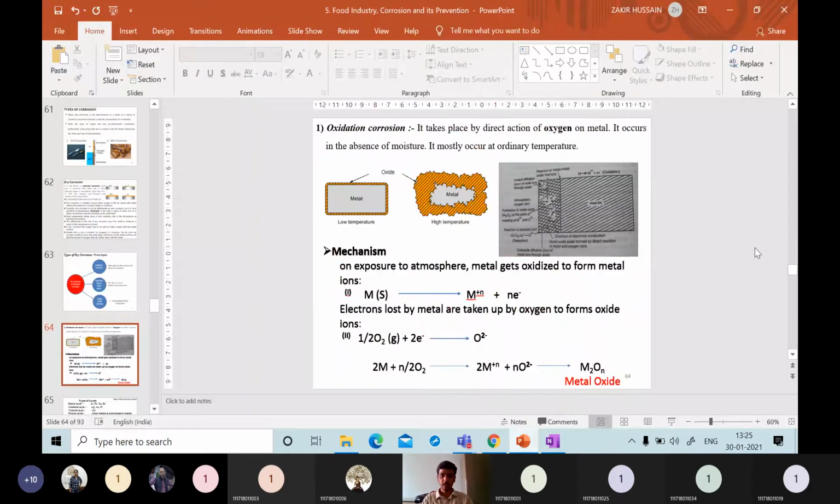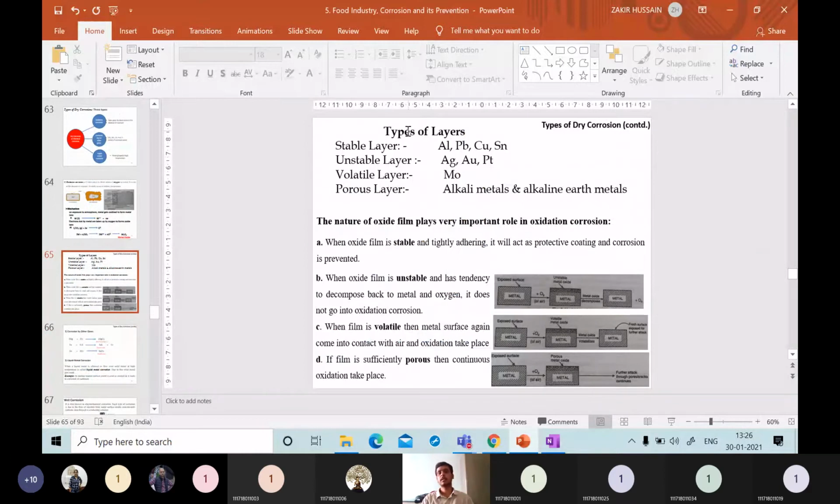I hope it is okay. Oxidation mechanism and various types of films. Okay, this is the oxidation mechanism. I have clearly given the steps here, what is going on. You can just go through this one. These are the types of layers, stable and unstable layers. Whatever examples I have given for the alkali metals, you can see in the video. You can also search over the web for alkaline earth metals.